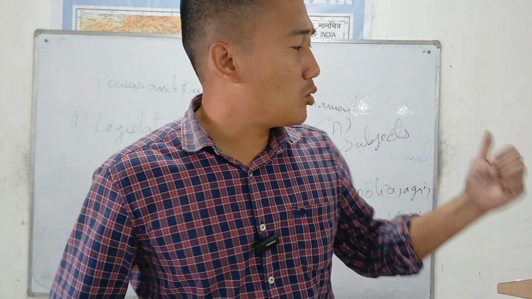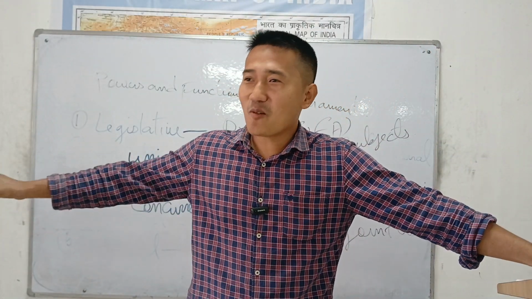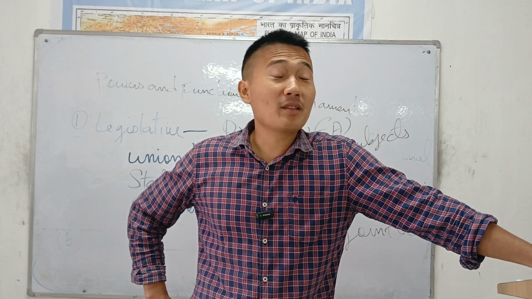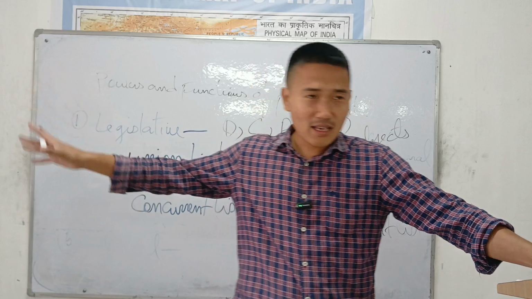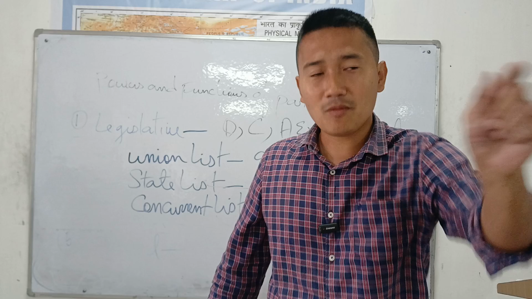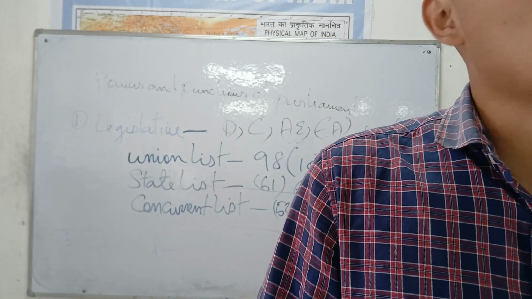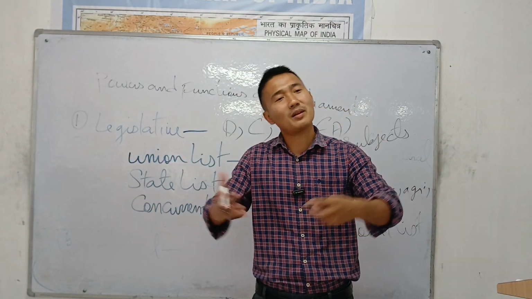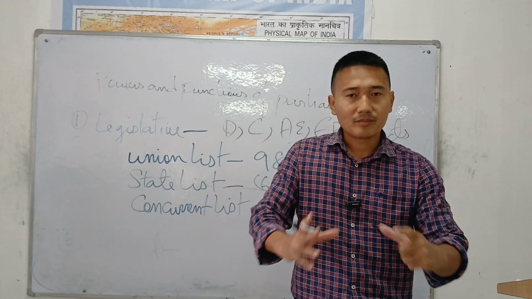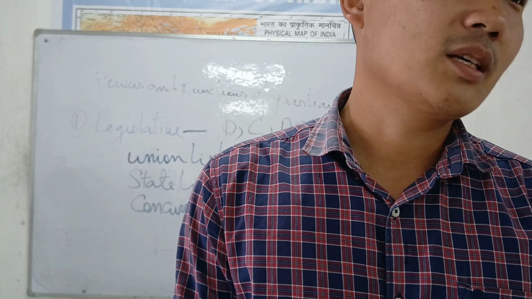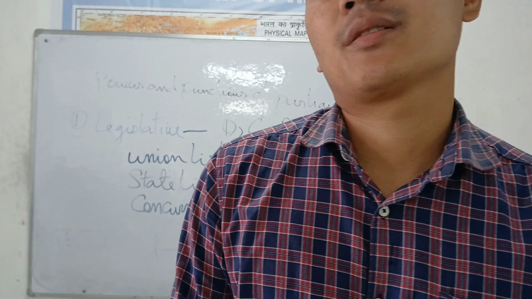But if in the education department of Nagaland, just like now, we are having a hard time, right? In this condition, the state government of Nagaland also wants to make the law, but at the same time, the Parliament of India also wants to make the law. In this condition, the Parliament of India will be given the privilege because the father is more powerful, right? The Parliament will say, okay, you make the laws, but anytime they can make the laws. If there is a contradiction, both wanting to make the laws at the same time, the Parliament of India will be given the privilege because they are stronger, bigger. No confusion. So these are three lists.